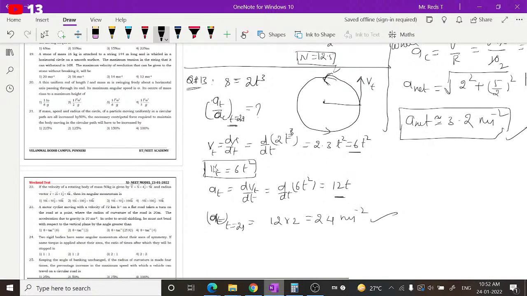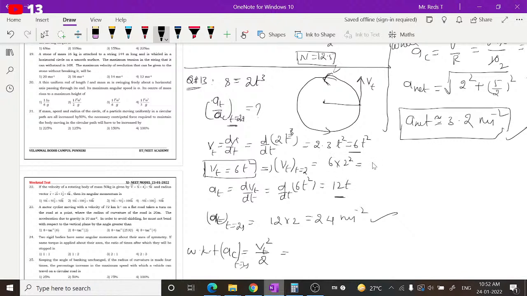We have got at, we have got ac. How to find ac then? We know that centripetal acceleration is nothing but the tangential velocity at that point squared, divided by r. At what time? At t equal to 2 seconds. So what is tangential velocity at t equal to 2 seconds? At any time t it is 6t square. So from this, vt at t equal to 2 seconds is 6 into 2 square. 2 square is 4, 6 into 4 is 24 again.